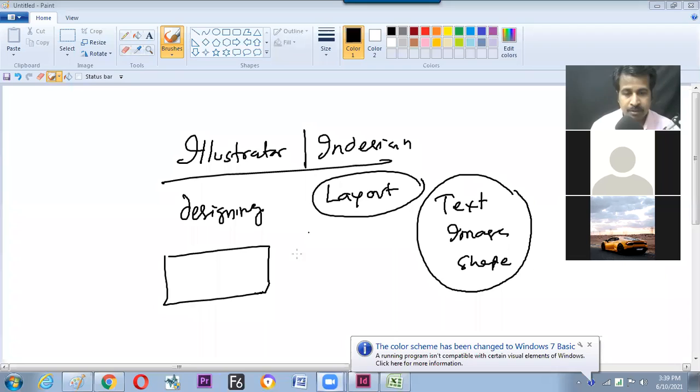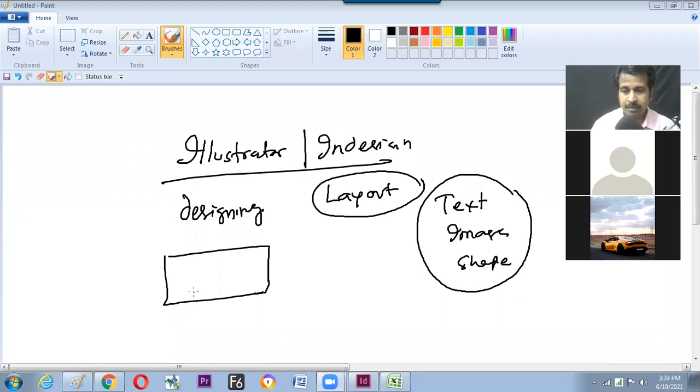Hope the screen is visible now. So sorry for the disturbance, because of the internet fluctuation, it got cut off.